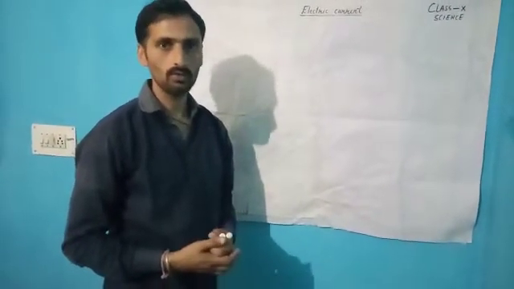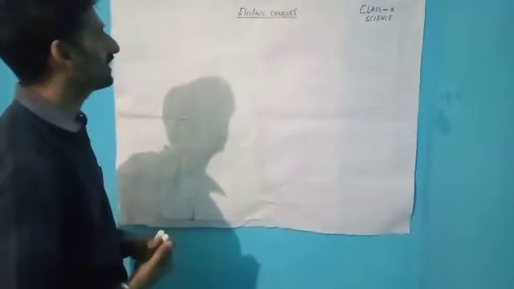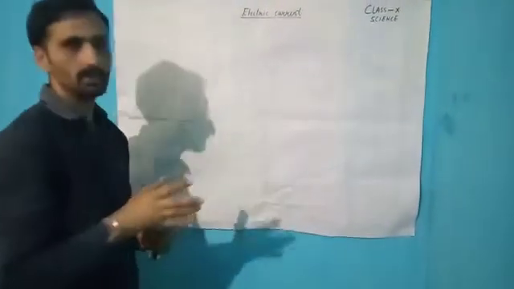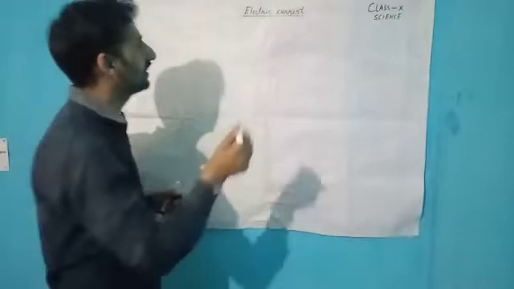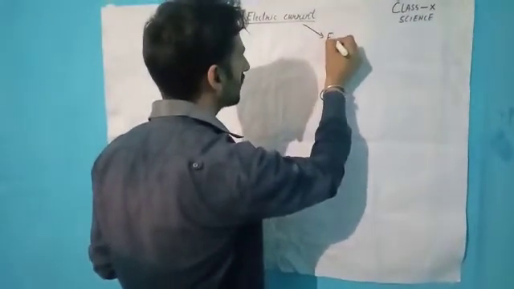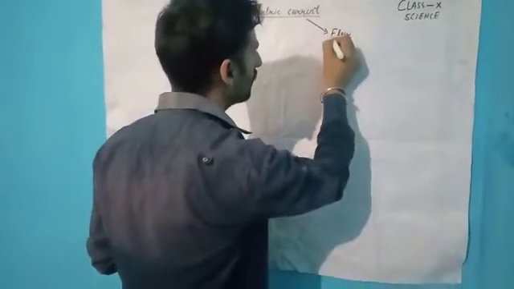So now coming to the topic, which is electric current. Today we will discuss only the electric current. If we look at the word current, the meaning of current is flow. Flow of anything is known as current.